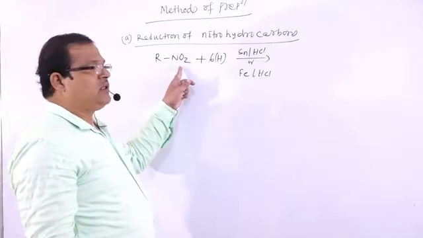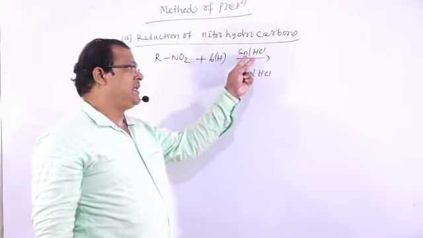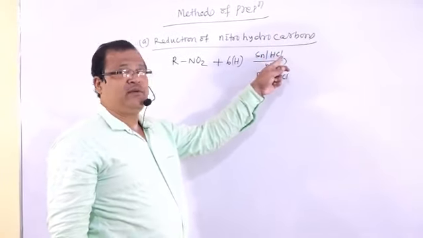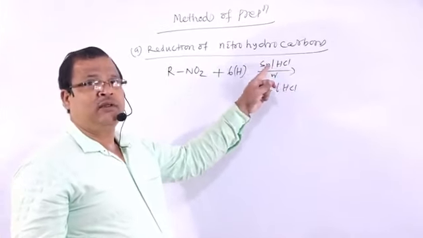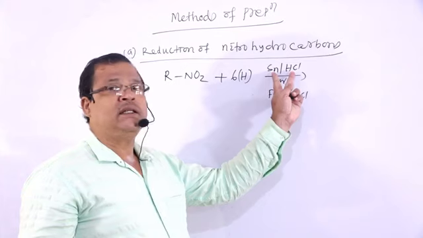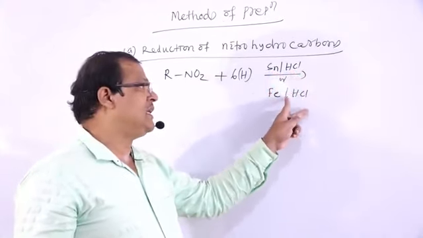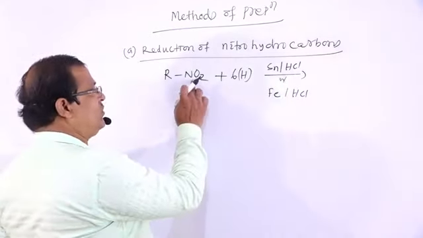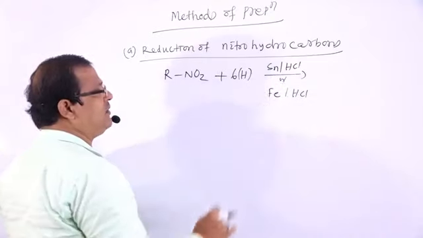So RNO2, the nitrohydrocarbon, is reduced with tin and HCl because it has the ability to form SnCl2 or SnCl4, and hydrogen atoms get released, and that hydrogen helps in this addition process. Therefore, this compound will act as a reducing agent. Similarly, we can take Fe and HCl. So these are the reducing agents.